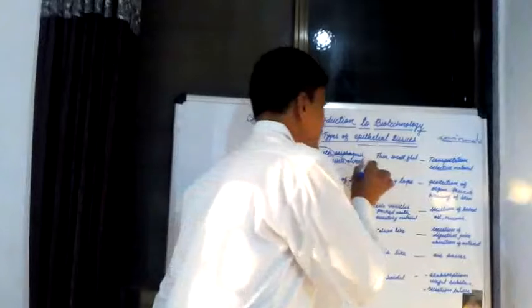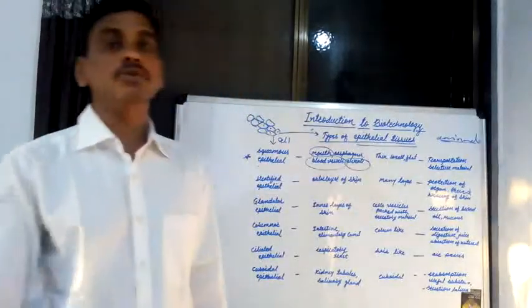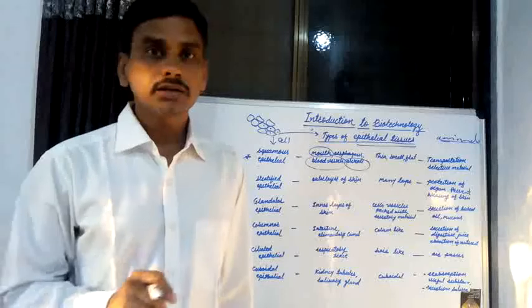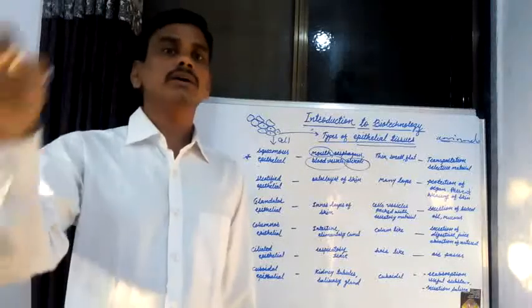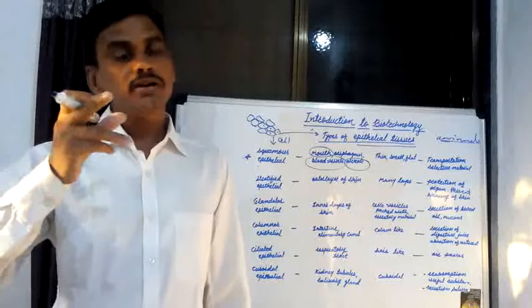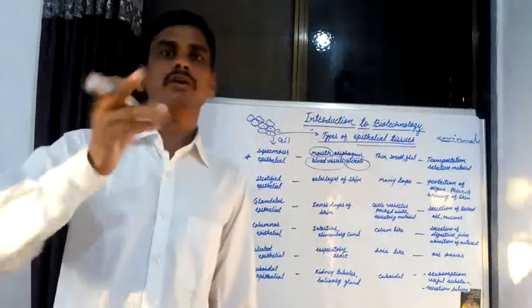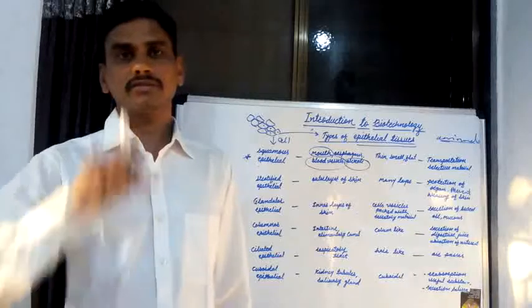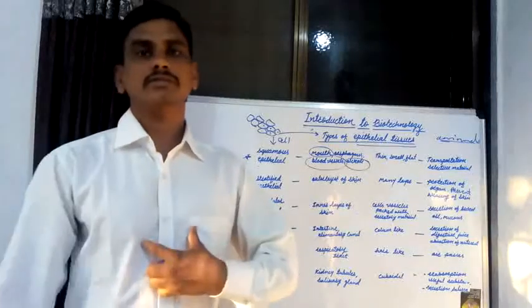Then the squamous epithelial tissues are present in alveoli. Where are the alveoli present? These alveoli are present in the lungs. Respiration, the most important organs for respiration, are known as lungs. Respiration is carried out by the lungs.